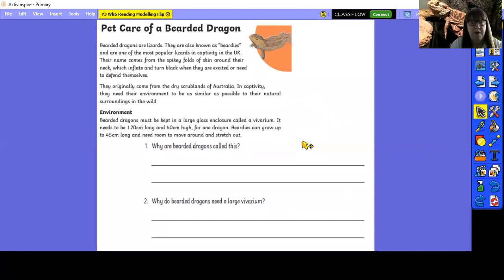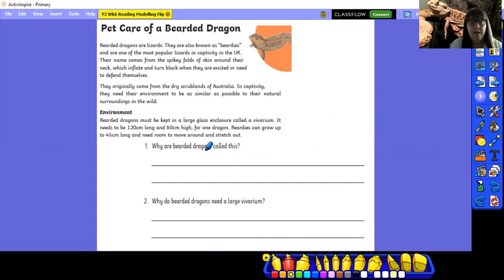So I'm going to read the first part and see if I'm looking for something related to its name. The key word here was called. Why is it called this? So let's highlight this. I'm looking at why it's named something. So it's name, all the keywords linked to called. It's name, why it's named. Let's have a look. The first line says, bearded dragons are lizards. They are also known as beardies and are one of the most popular lizards in captivity in the UK.